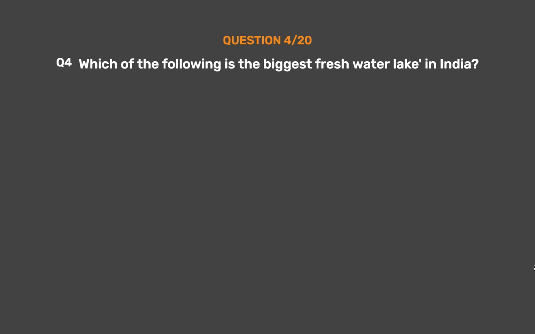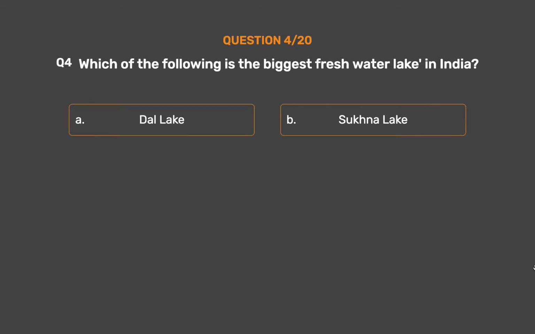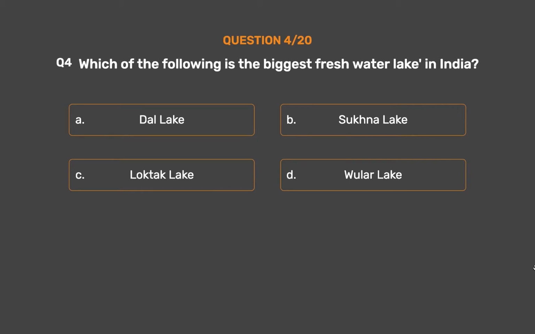Question number 4. Which of the following is the biggest freshwater lake in India? Option A, Dal Lake. Option B, Sukhna Lake. Option C, Loktak Lake. Option D, Wular Lake.